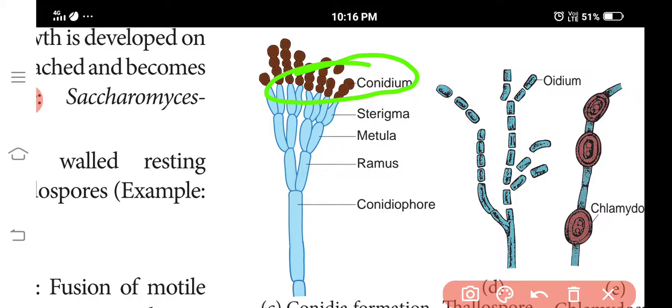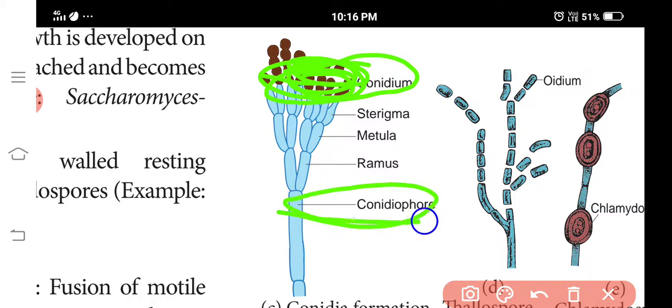They are borne freely on the tips of special branches, called conidiophores. The spores that are formed are called conidia.